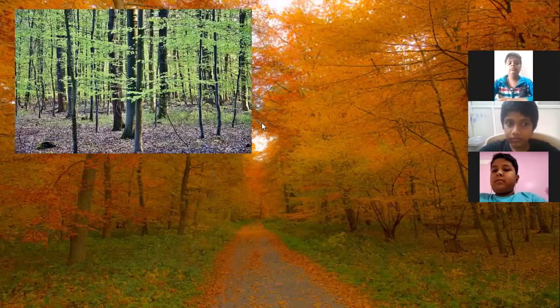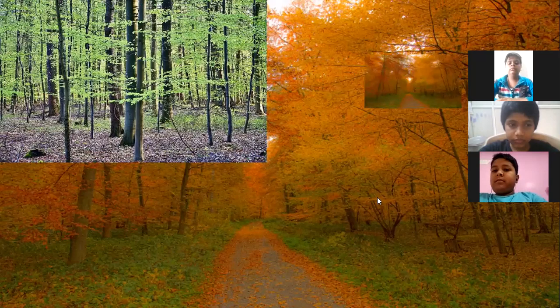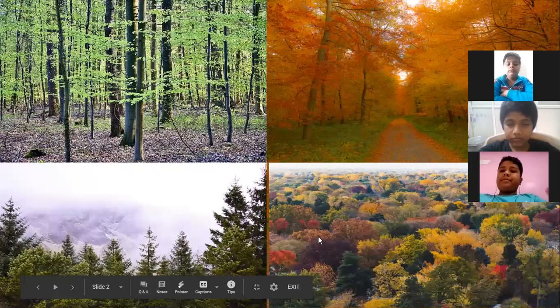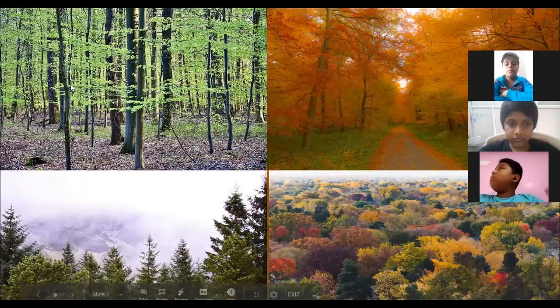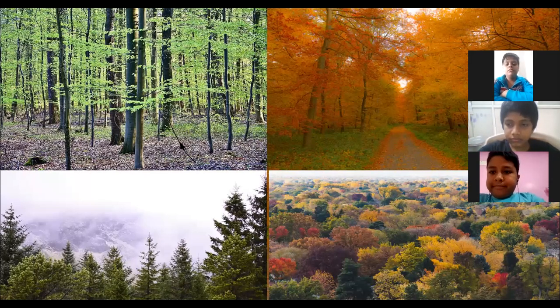Look at these pictures on the screen. These pictures which are there on the screen are of different trees, the trees which are growing in different forests. For example, you can see here the evergreen trees, they are tall. Why? Because they want to receive sunlight. You know that each and every plant prepares its food with the help of sunlight. So these trees want to receive sunlight, and that's why they grow taller and taller. They compete with each other. Evergreen forest.